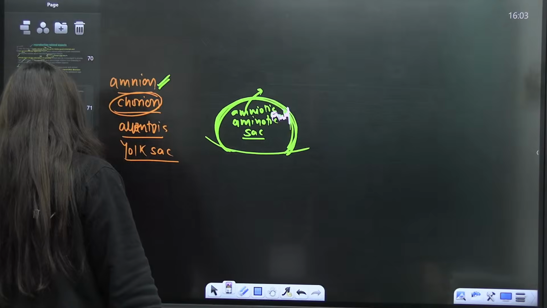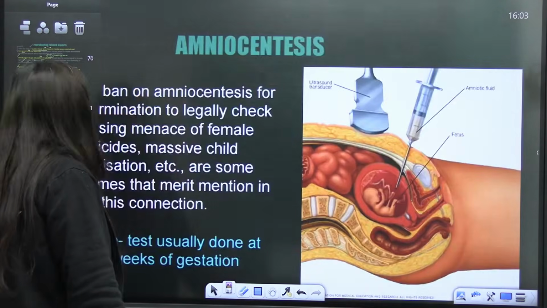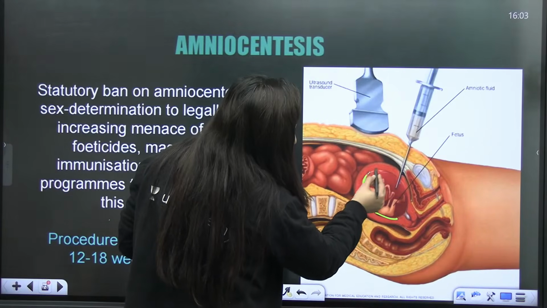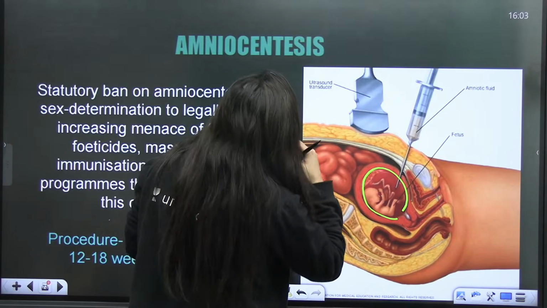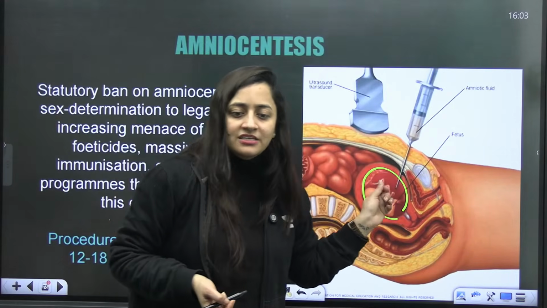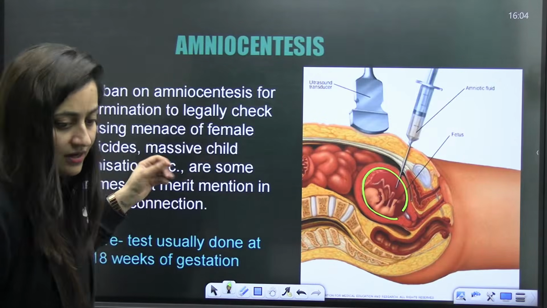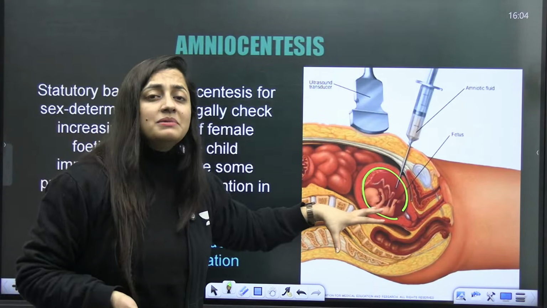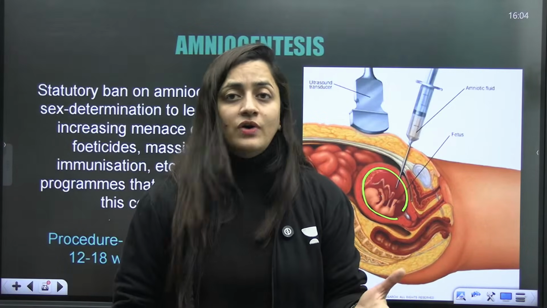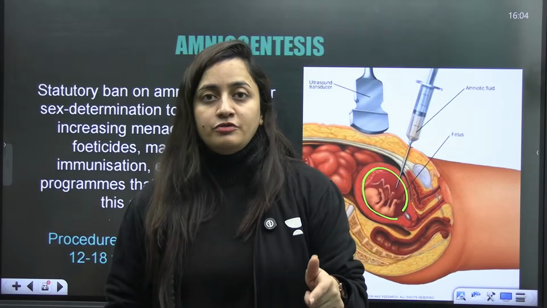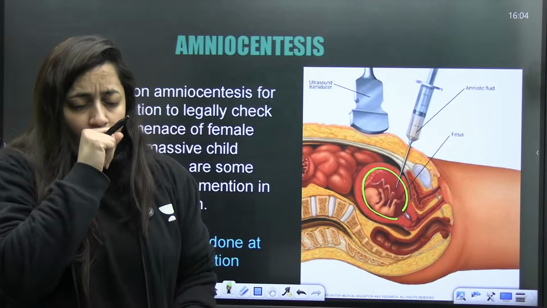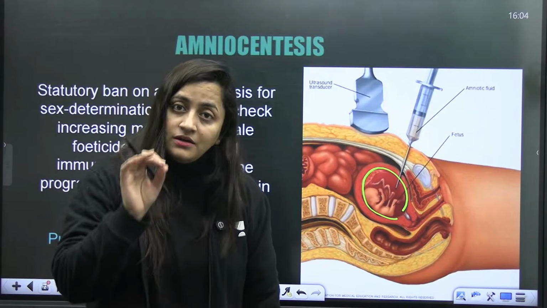So as you can see in this particular picture, this is the amniotic sac having the amniotic fluid, and this fluid will be taken out. In this amniotic fluid, some cells from the fetus's skin and so on will be there. When they are studied, we will also get to know whether it is XX or XY chromosomes. But this technique is not for that purpose. This technique is to check for genetic disorders of the fetus.